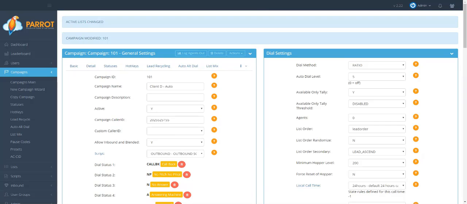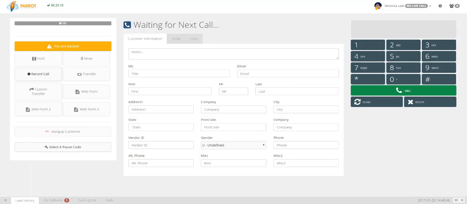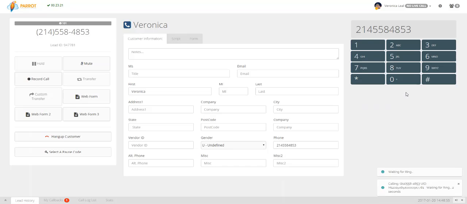Now I'll show you what the agent does on their end once that is set up. To do this, I will make a manual call. However, the voicemail drop will work when answering machine detection is off in manual or ratio mode. So the agent will hear the phone ringing,